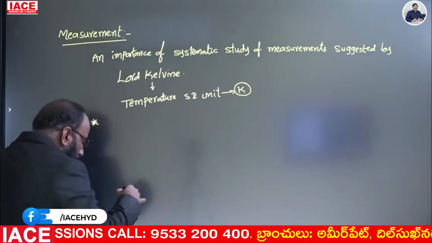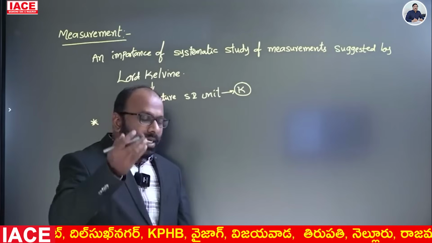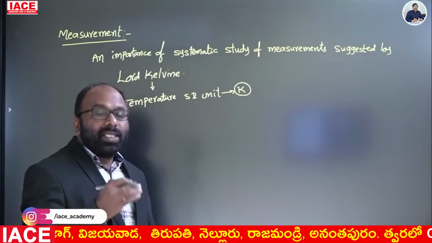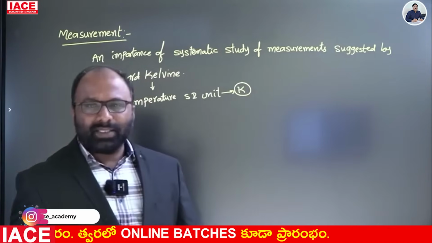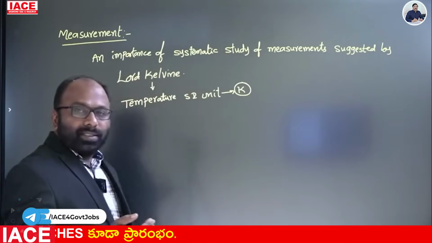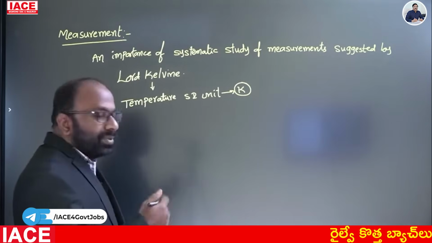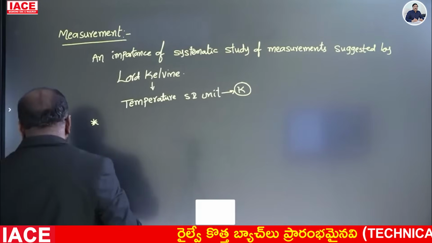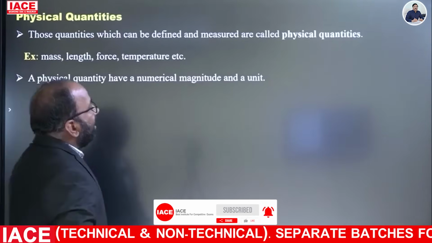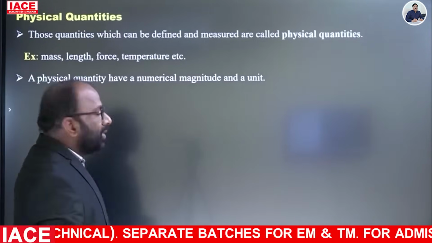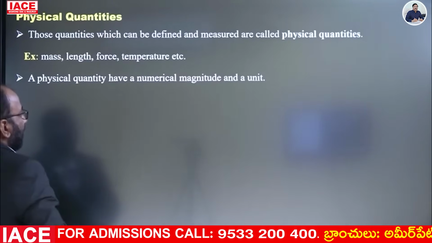We have the units to express the physical quantity. So, according to the expressing the units, these are classified into three types. One is fundamental units, derived units, and another one is relative units. Like this, different types of units are there. Right. So, physical quantities are those quantities which can be defined or measured. Mass, length, force, temperature, etc. A physical quantity has numerical magnitude and unit.